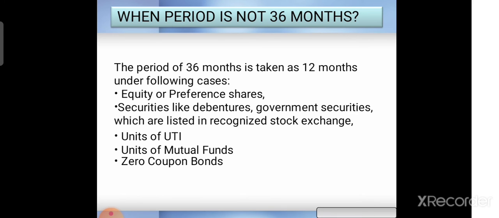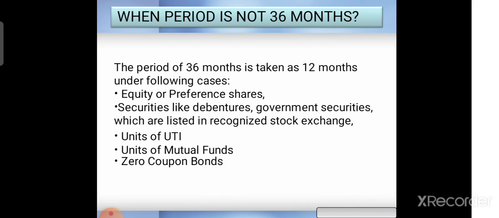But the period of 36 months changes to 12 months under the following exceptional cases. What are those cases? First is equity or preference shares. In the case of investment in equity shares or preference shares, the period is 12 months, which means if you hold the assets for less than 12 months, those are short-term capital assets.